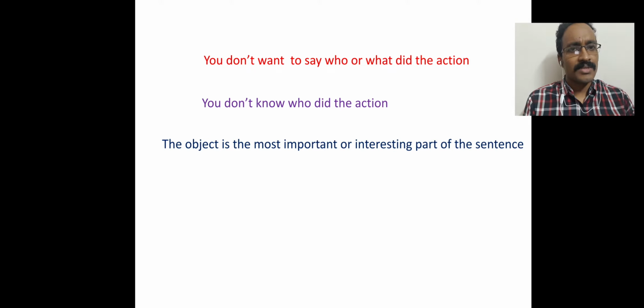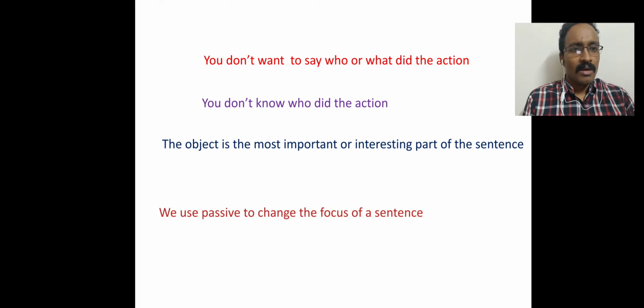Again, sometimes when the object is the most important or interesting part of the sentence, we don't give much importance to the subject and we use the passive voice. We use passive voice to change the focus of the sentence.